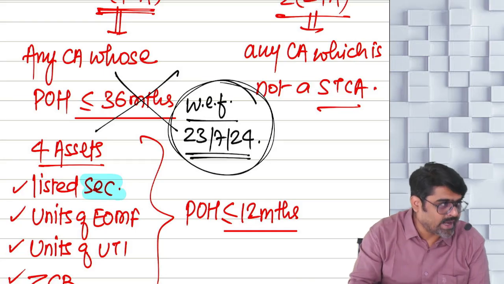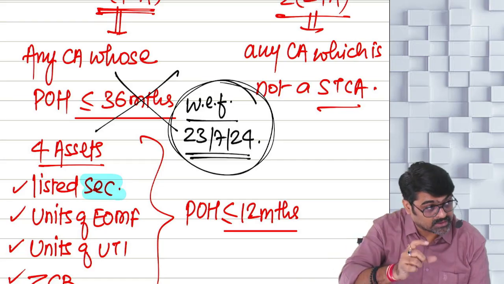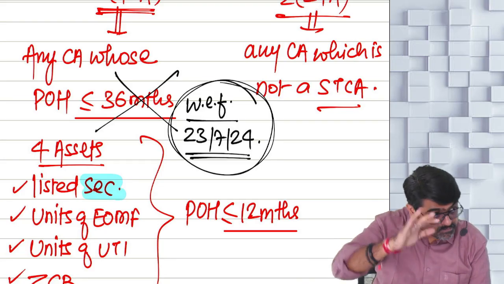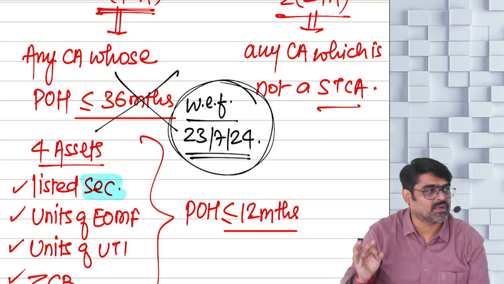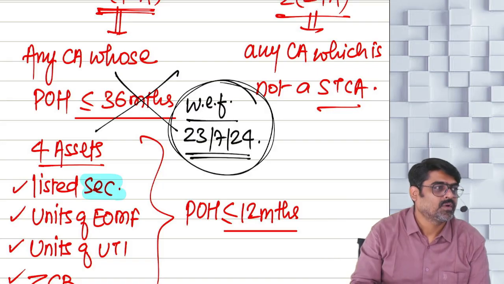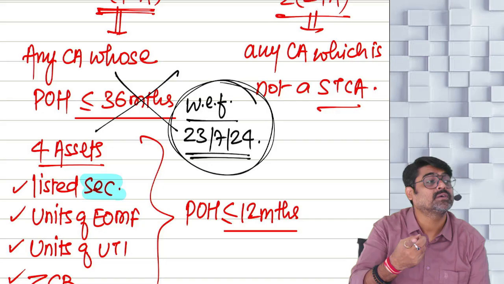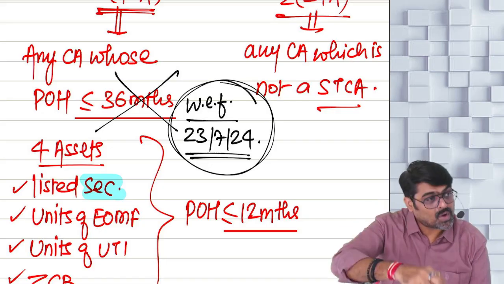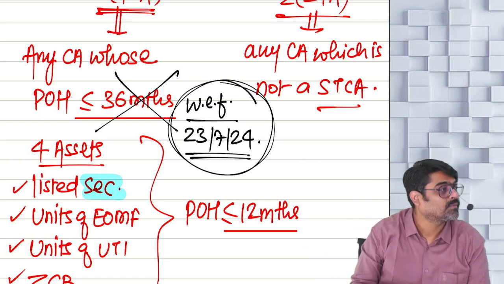So from today itself, in the budget speech only, the budget speech was happening on 23rd July, and immediately with effect from today itself, if any asset is transferred for which the period of holding used to be checked as 36 months, if that asset is transferred on or after 23rd July at any time, yes or no?